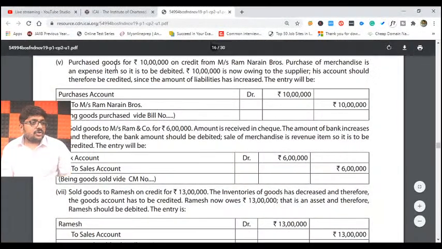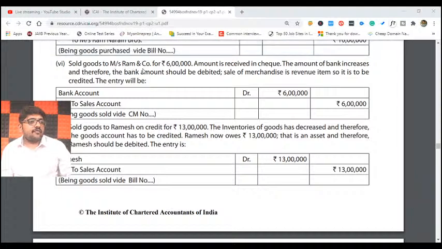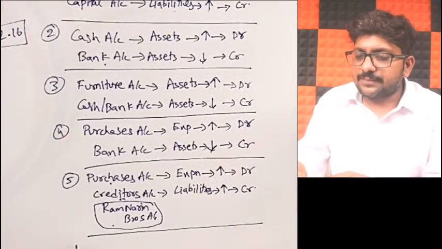Now moving on to the sixth transaction. What is my sixth transaction given over here? Please observe. Sold goods to Messrs. Ram and Co for 6 lakh rupees. And that too, the amount is received in cheque. So you sold to Ram and Co, but immediately you received money, through bank, through cheque you have received, correct? So in this case, which accounts will be affected, my dear friends?